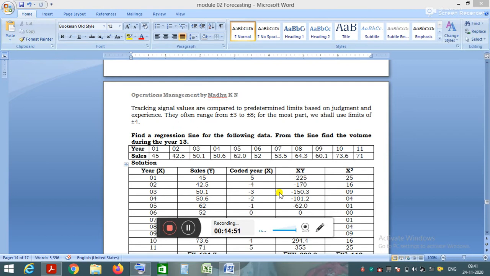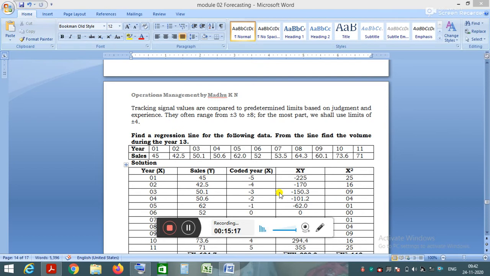Now we solve one problem on regression analysis using the least square method. The first problem is: find a regression line for the following data. From the line, find the volume during year 13. Here the sales for a particular product are given for 11 years.